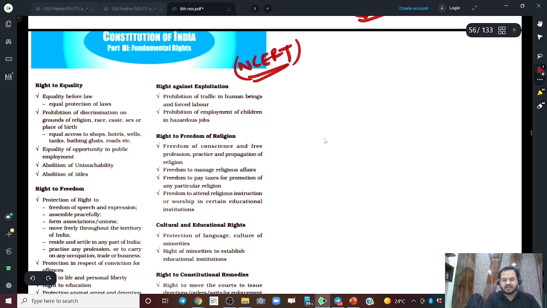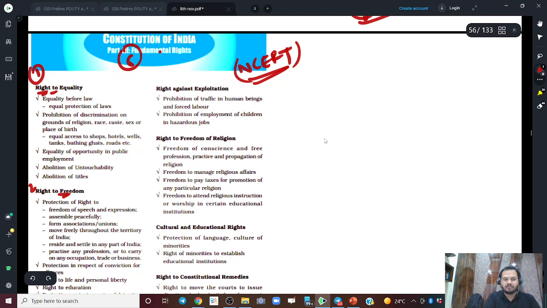I have just copy pasted something from NCERT. So actually we have 6 fundamental rights. Our first right is right to equality. Second fundamental right is right to freedom. So there are various dimensions of equality, various dimensions of freedom.